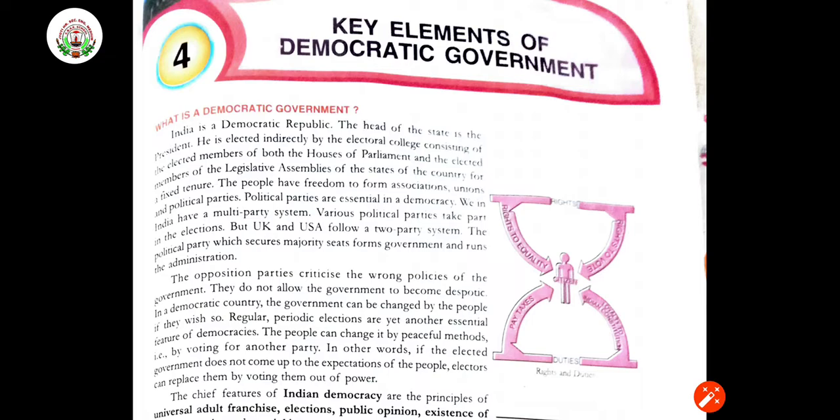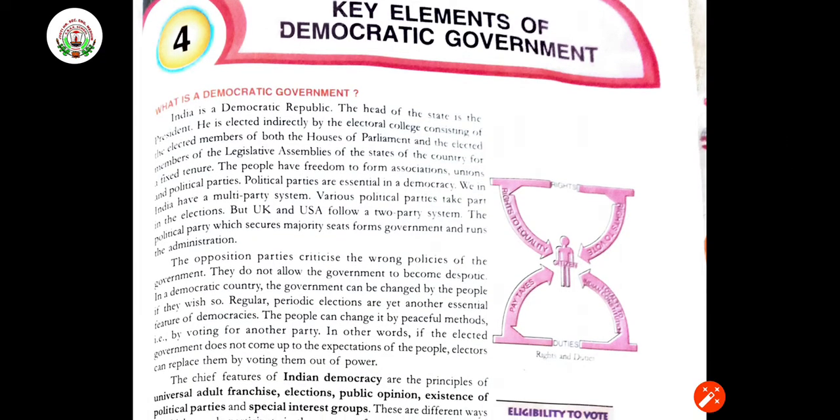Various political parties take part in the election, but the UK and USA follow only a two-party system, right? They don't have so many parties taking part. The political party which secures the majority of seats forms the government and runs the administration, right? Those parties who win the election get the maximum number of votes, so they are going to form the government, and all the ministers will be from their party only.